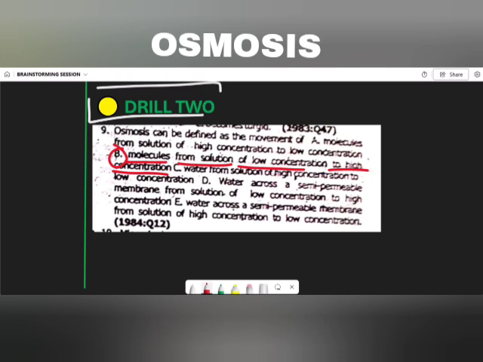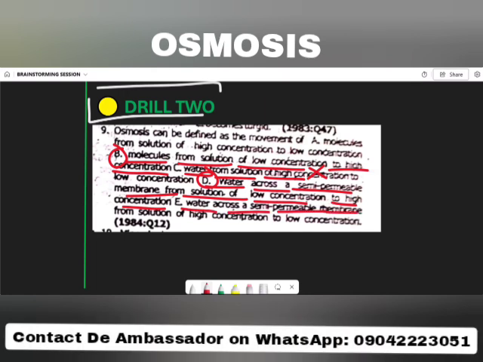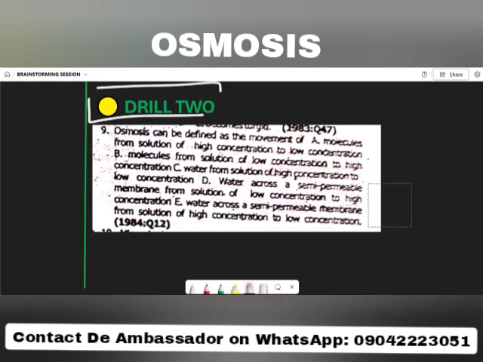Option C says water from solution of high concentration. That's wrong. Option D says water across a semi-permeable membrane from a solution of low concentration to high concentration. That's actually correct. Let's put option D in the right hand side. Let's move on to option E. Water across a semi-permeable membrane from a solution of high concentration to low concentration. That's wrong. Now let's look at the issue between option B and our option D.